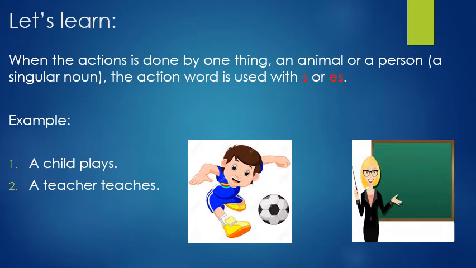So again I am repeating the same thing. When there is one thing, one animal, one person, when you are writing the action word, you have to use S or ES in the end of the action word.